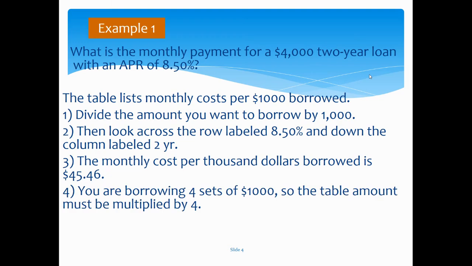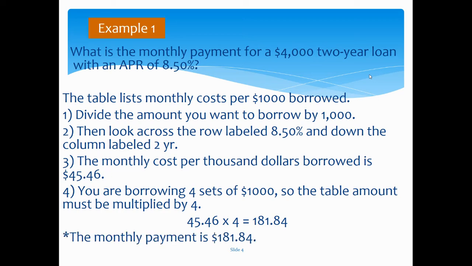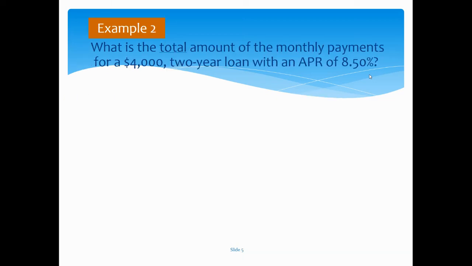You are borrowing 4 sets of $1,000 though, so the table amount must be multiplied by 4, because you're borrowing $4,000, not just $1,000. So we are getting $181.84, and this will be your monthly payment when you borrow a $4,000 two-year loan at an interest rate of 8.5%.